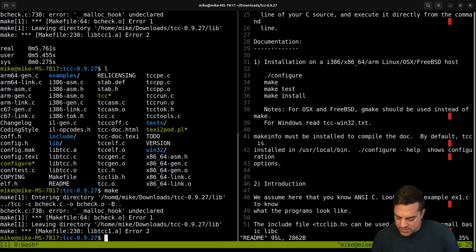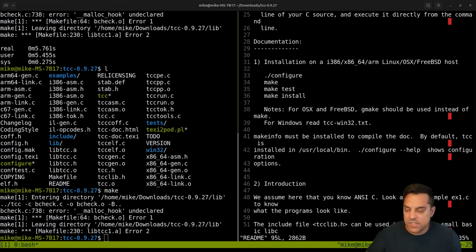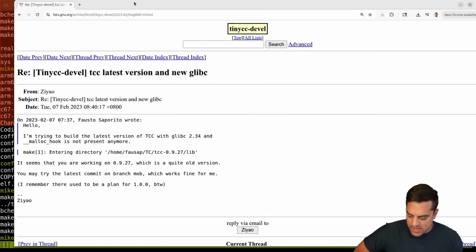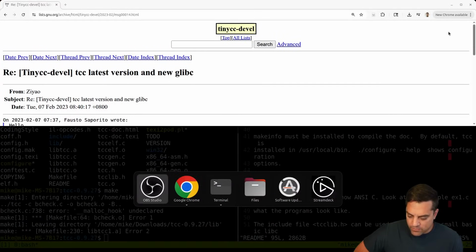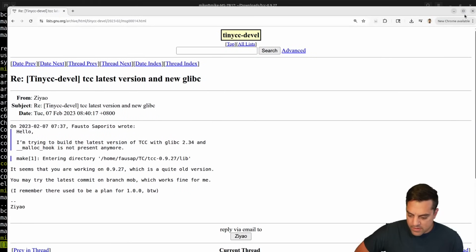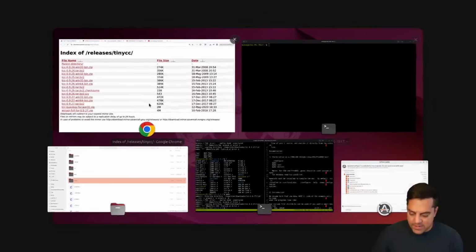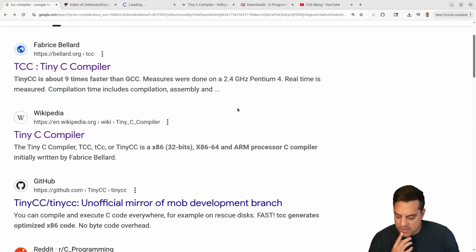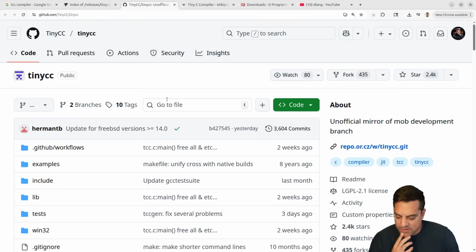Make, entering directory, download, lib, etc. Malloc hook undeclared. Now, doing a little bit of research here as I pause the screen, it looks like some folks are saying I'm working on a very old version and we should try the mob version from GitHub, that we saw earlier. So let's go ahead and try that. That seems more reasonable to me. Unofficial mob development branch here. Okay, this looks pretty official to me.